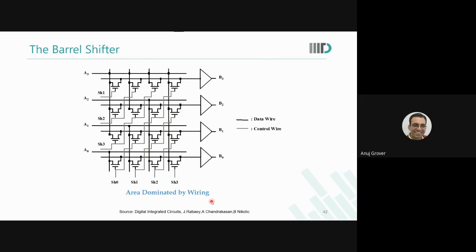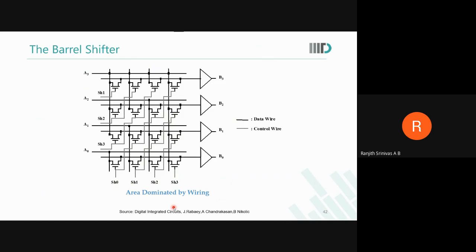Let us say shift 1 is on. What do you expect? You expect that A0 should go to B1. No, sir, this is a right shift. So we'll have B3, B2, B1, B0. So this particular circuit is doing a right shift, I think, sir. Okay, if it is doing right shift, let us look at shift 3. What is happening? On shift 3, A3 is coming to B0.